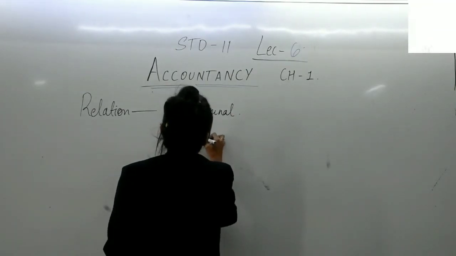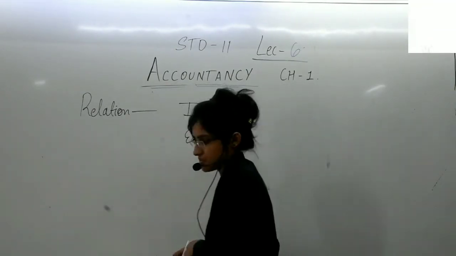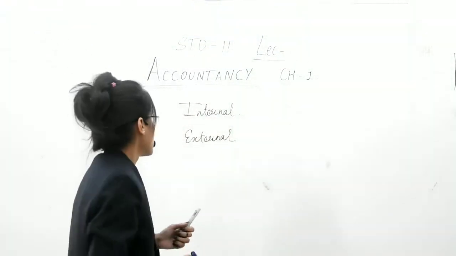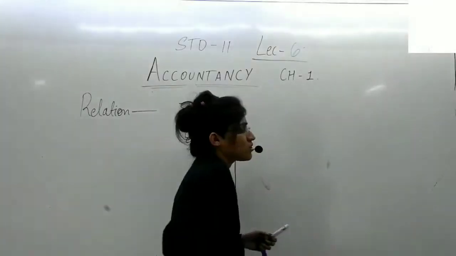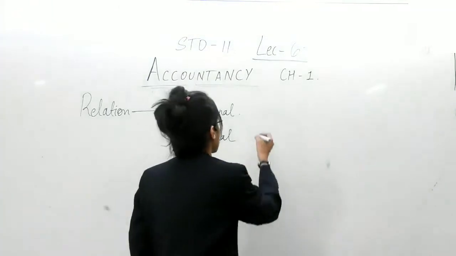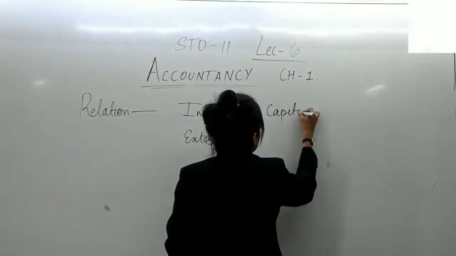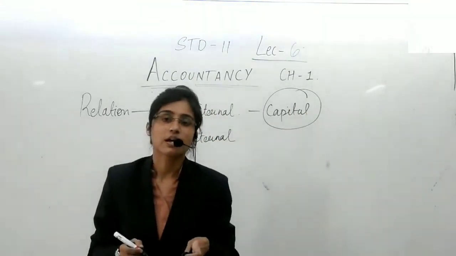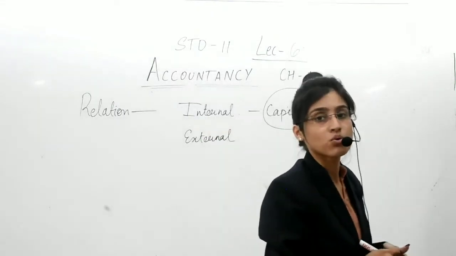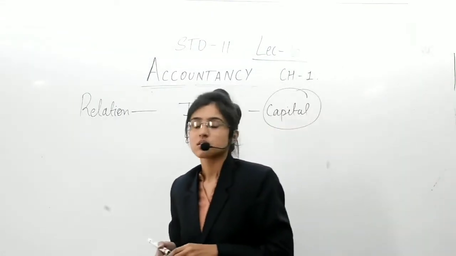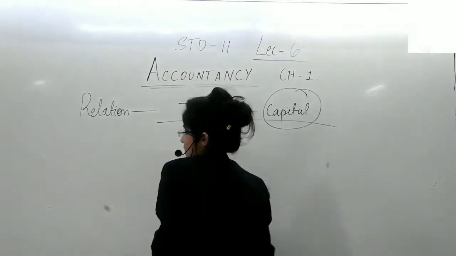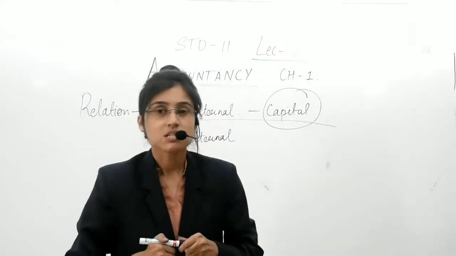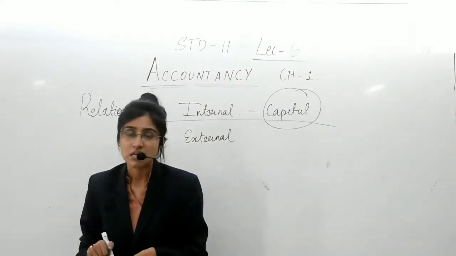and external liability. Now, what is an internal liability? Internal liability is the liability of the capital of the owner. This is the liability of the business towards the owner. The amount of capital provided by the owner to the business comes under the category of internal liability. You may ask, ma'am, how is that possible?